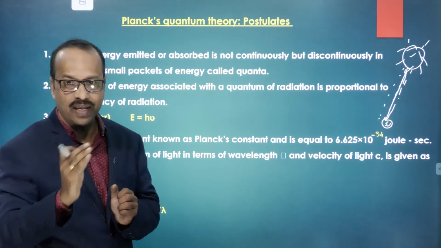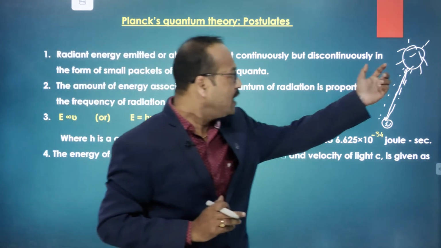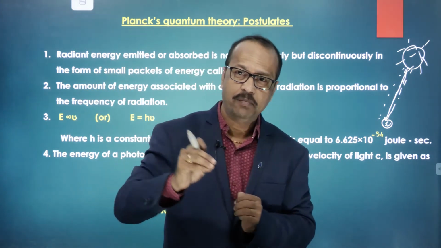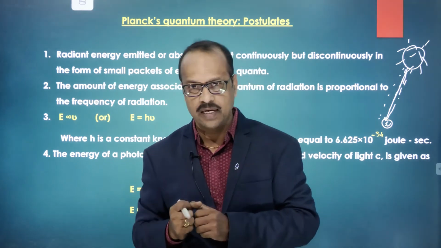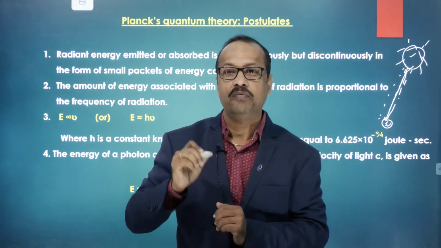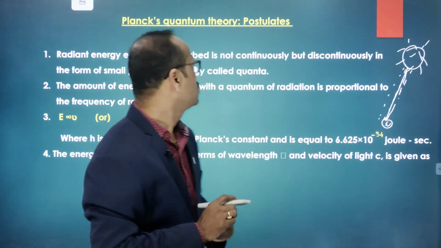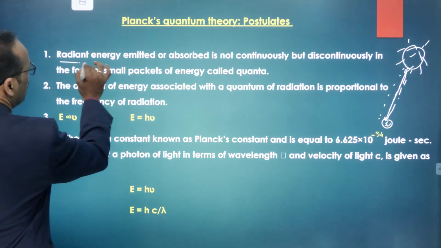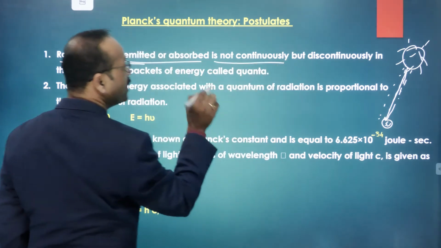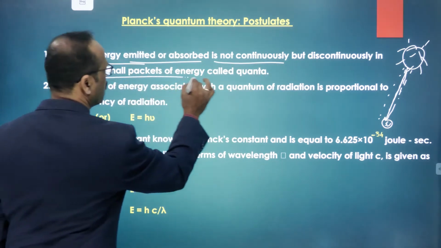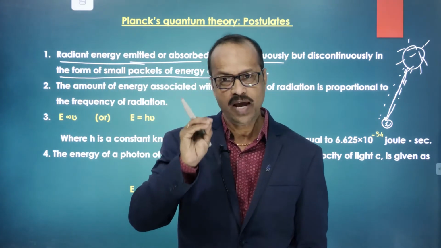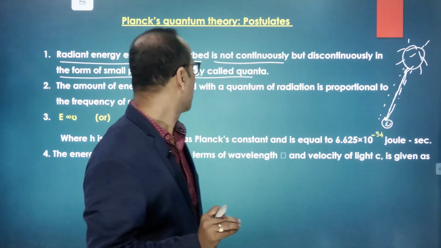These discrete bundles of energy reach the earth, right? Any object that emits or absorbs energy does not do so continuously, but in the form of small packets called quanta. So the first point is: radiant energy is emitted or absorbed not continuously but discontinuously, in the form of small packets called quanta. The small packet is a packet of energy, and this is called a quantum.